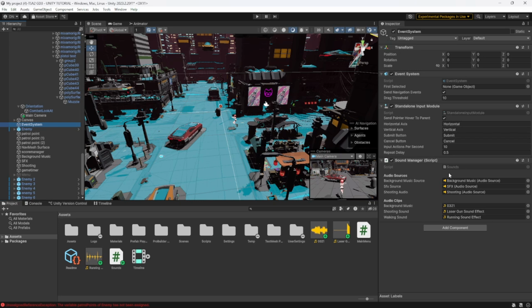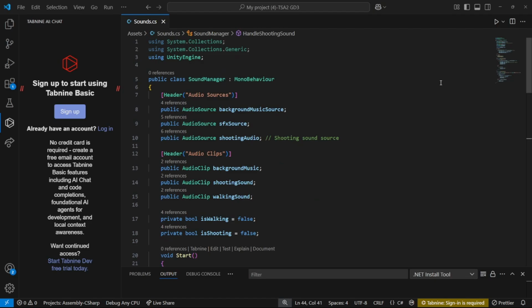And you need to create a sound manager script. To create a sound manager script, just go to add component and type sound manager script, then use script. So here is the sound manager script. The sound manager script plays a crucial role in enhancing the player's experience by providing the background music, shooting sound effects, and the walking or running sound effects.